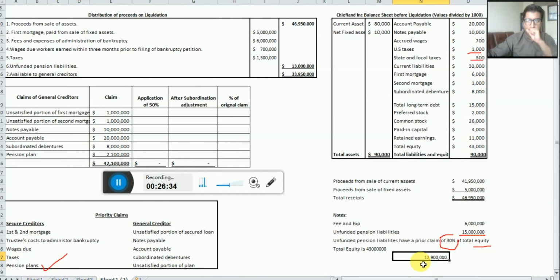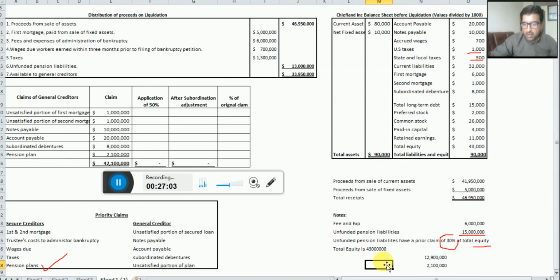So 30%, which is 0.3, is equal to how much? $12,900,000. It means we can only pay $12,900,000 of the pension here. So the remaining should be paid where? In the general creditors. So equal sign, out of 15 million subtract this value, how much is remaining? That is $2,100,000.